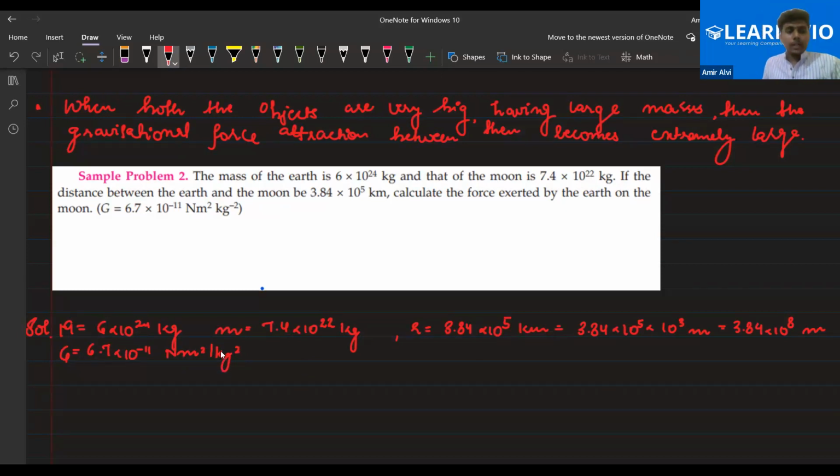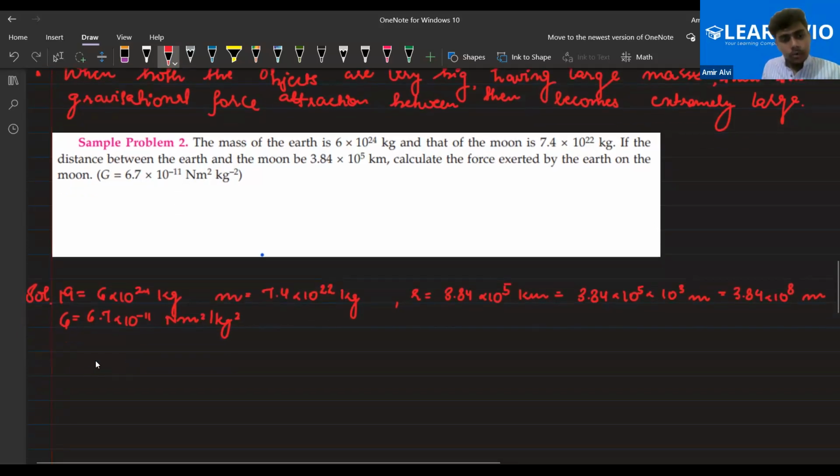Okay. So that is the thing. Now let's find the value of the force between the Earth and the Moon. That is, the force is equal to G m1 m2 by r square.